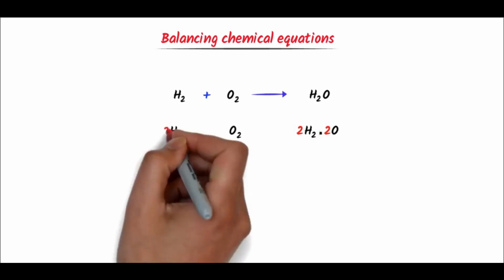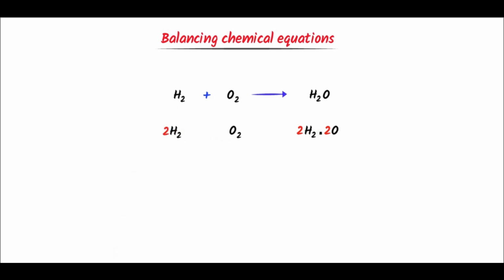So I put here 2. 2 into 2 equals 4 hydrogen atoms. So hydrogen is also balanced. Lastly, I take 2 as a common from hydrogen and oxygen and I write it here. So this is a balanced chemical equation.